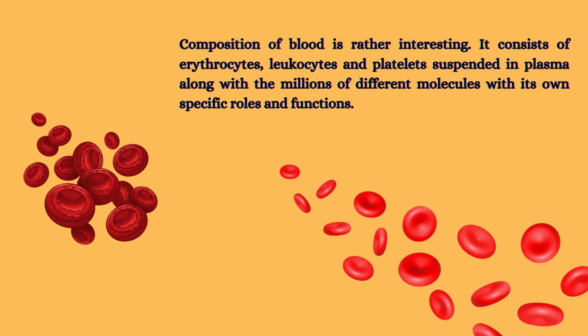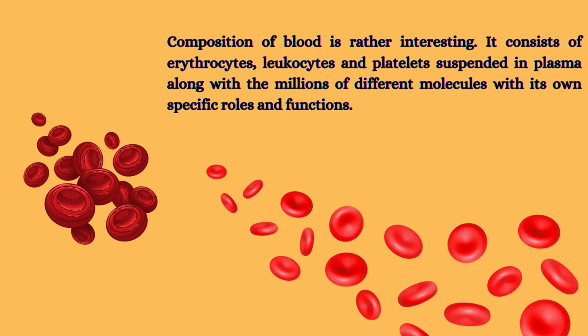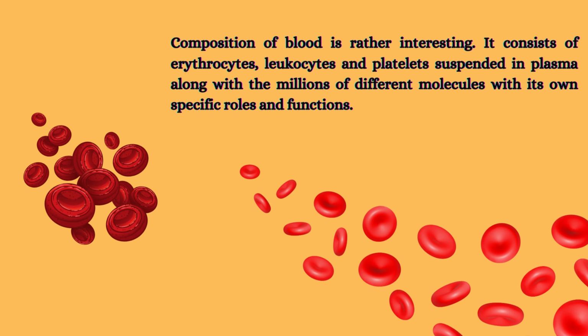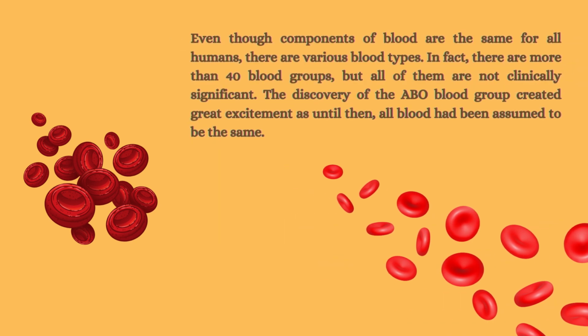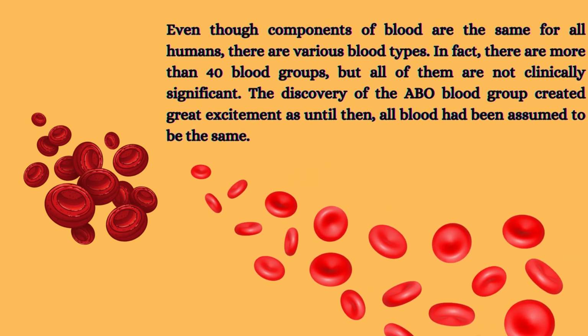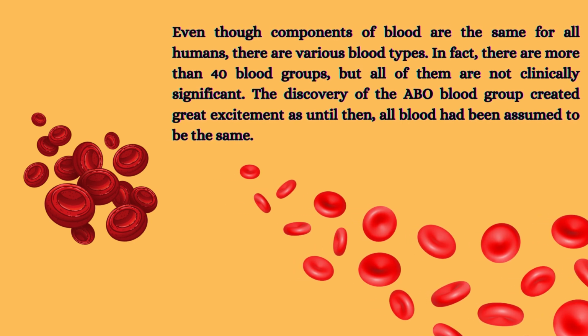Composition of blood is rather interesting. It consists of erythrocytes, leukocytes, and platelets suspended in plasma along with millions of different molecules, each with its own specific roles and functions. Even though components of blood are the same for all humans, there are various blood types. In fact, there are more than 40 blood groups, but not all of them are clinically significant.